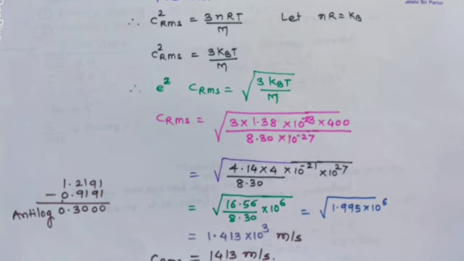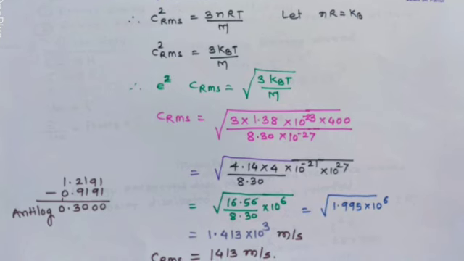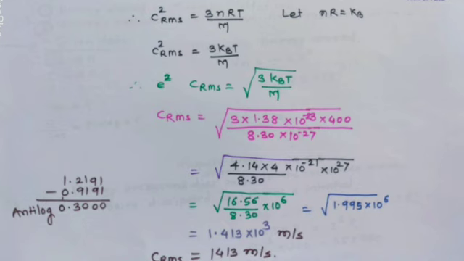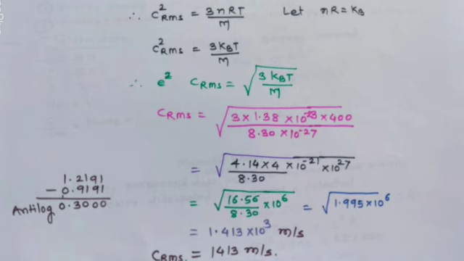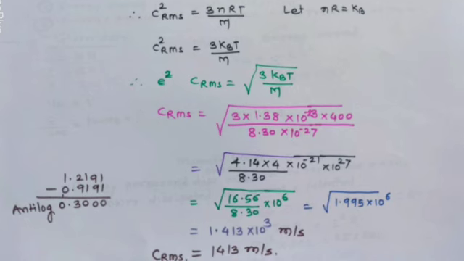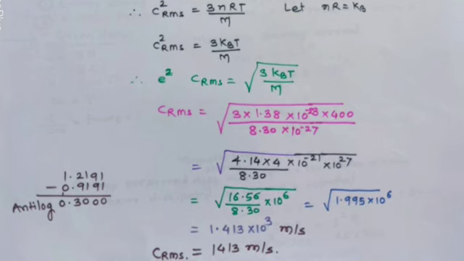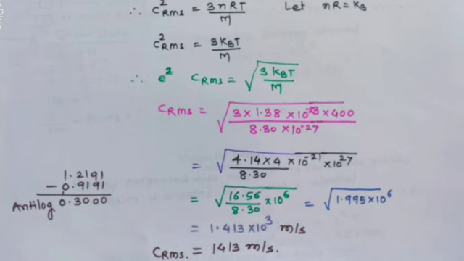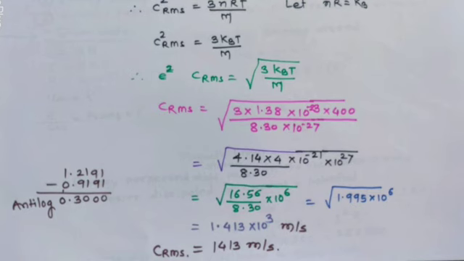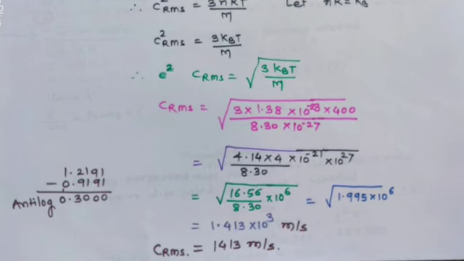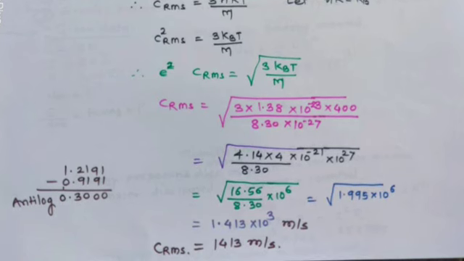Therefore it is equal to square root of 16.56 upon 8.30 into 10 raised to 6, which gives a result as square root of 1.999 into 10 raised to 6. So the answer will be 1.413 into 10 raised to 3 meter per second. Therefore, the RMS velocity for the gas is 1.413 into 10 cubed meter per second.